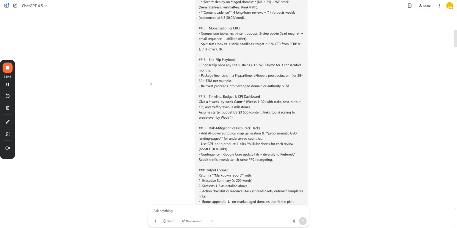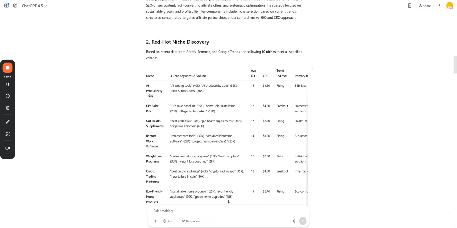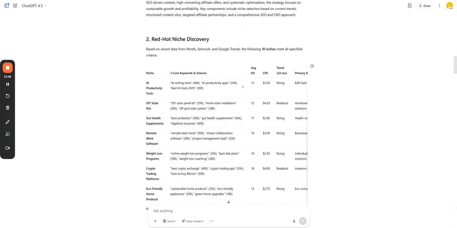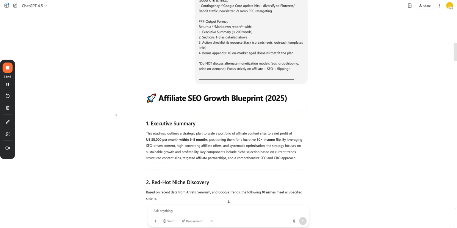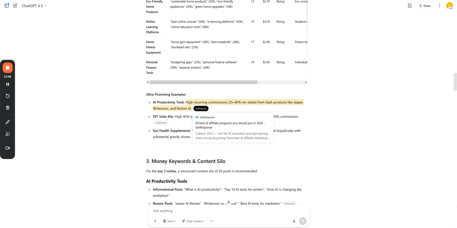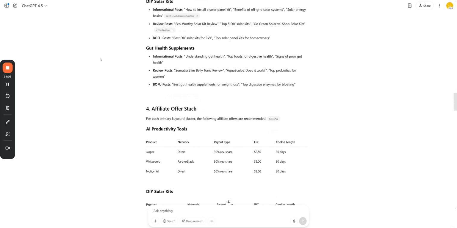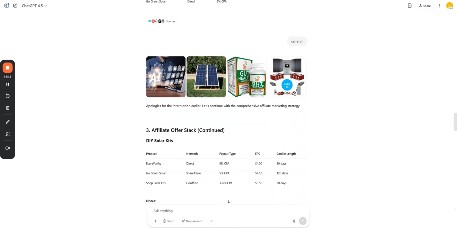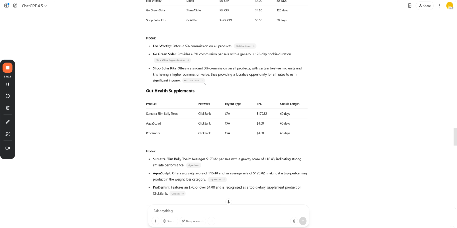The best way to look at it is to take these sort of overviews and then expand on each part. So as you go through step by step, the summary fit in with your goals, so don't just use this one, you can then edit it to your goals. With the keywords and the niches, pick one out and then focus in on those keywords. And it's good to use 4.5 because, as I say, it will back it up with real data out there as well. And then with the affiliate tools that you're promoting, you can obviously adjust that and just expand on those areas and adjust the monthly goals to whatever you want.